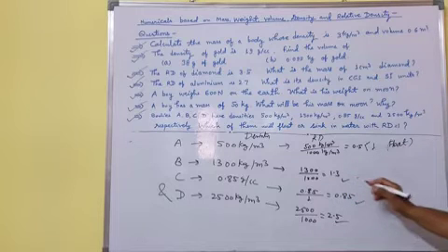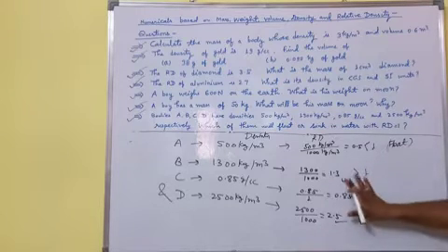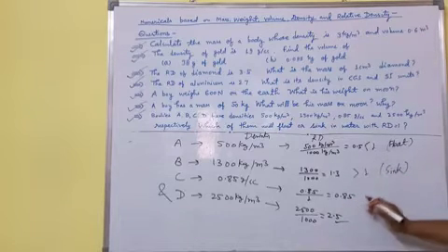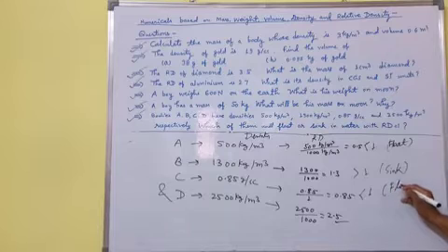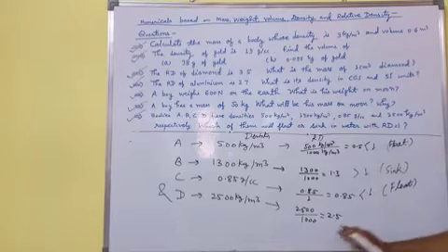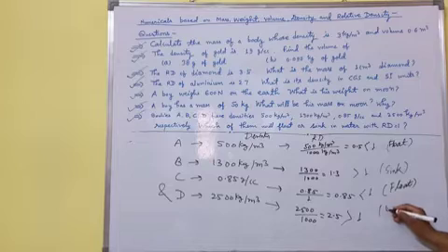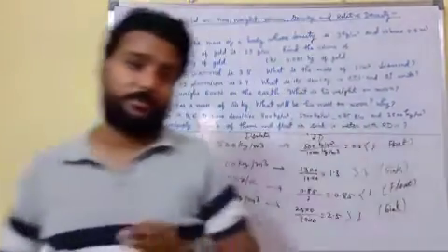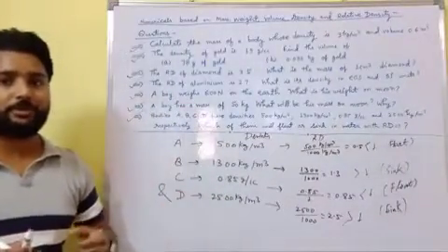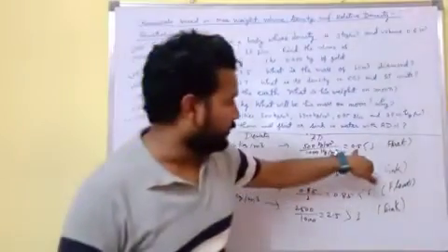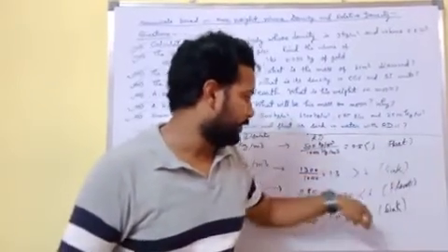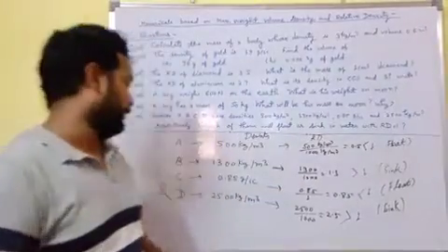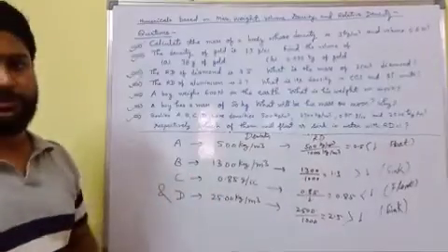Now 1.3 is greater than 1, then body will sink. 0.85 is less than 1, then body will float, and 2.5 is greater than 1, then body will sink. If RD of any substance is greater than 1, then body will sink, and if less than 1, then body will float. So 0.5 float, 1.3 sink, 0.85 float, and 2.5 is greater than 1, so body D will sink. Okay, thank you.